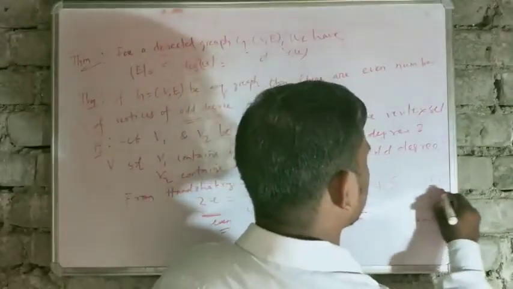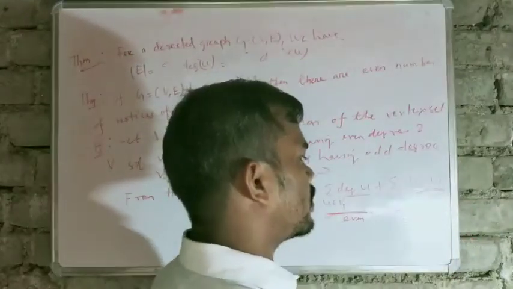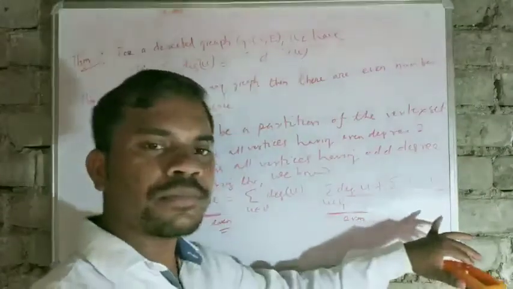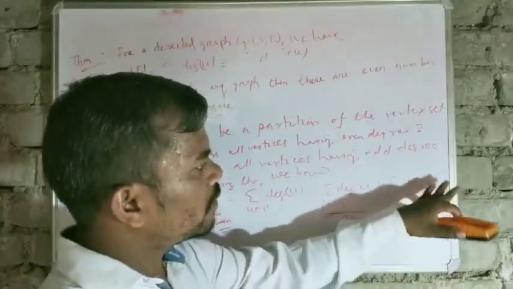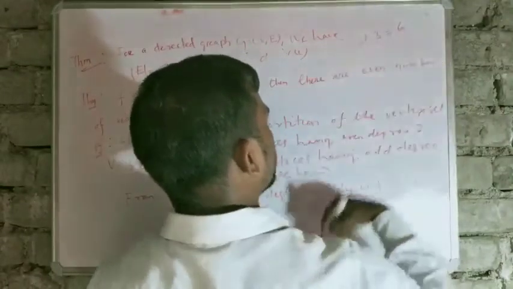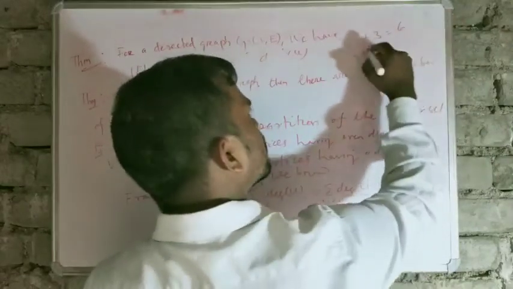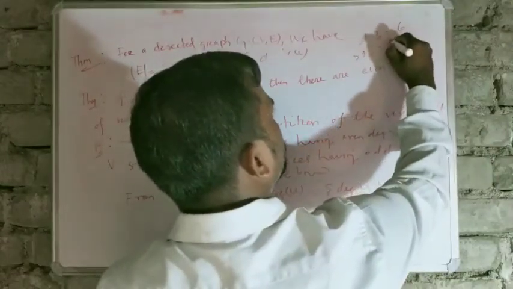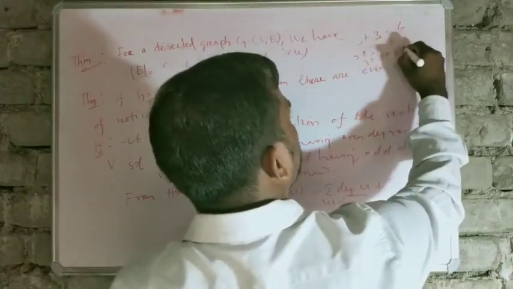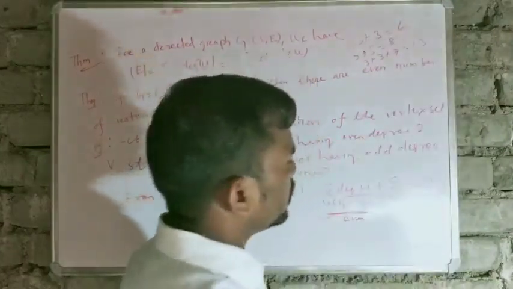The degree of each vertex u is an odd number and the whole summation is an even number. So you already know, if you add two odd numbers, you get an even number, or if you add two different odd numbers maybe, it will be an even number. But if you add three odd numbers, 3 plus 3 plus 7, then it will be 13.